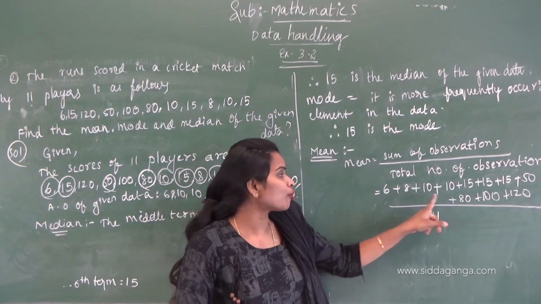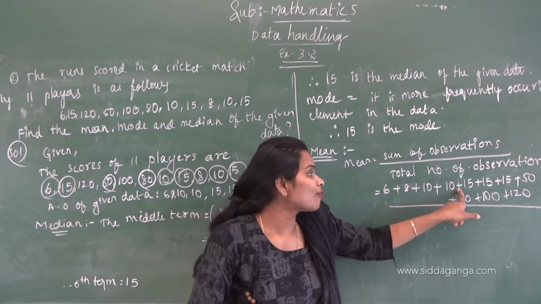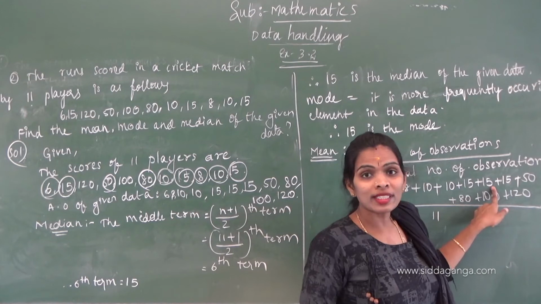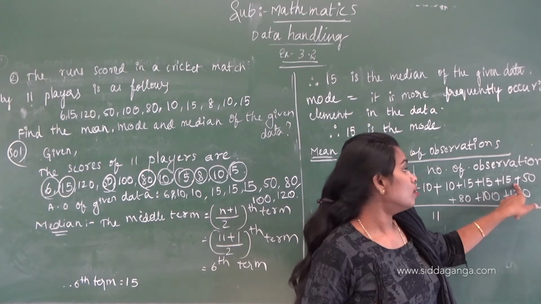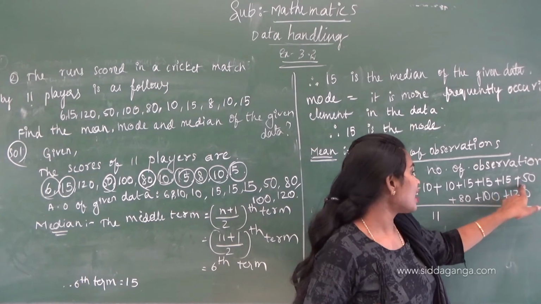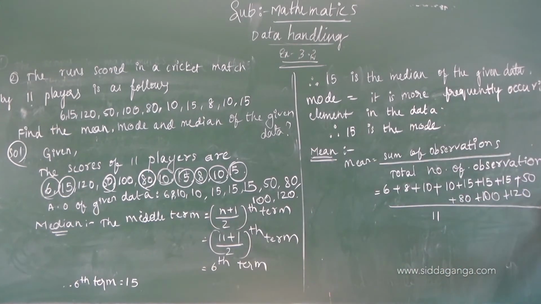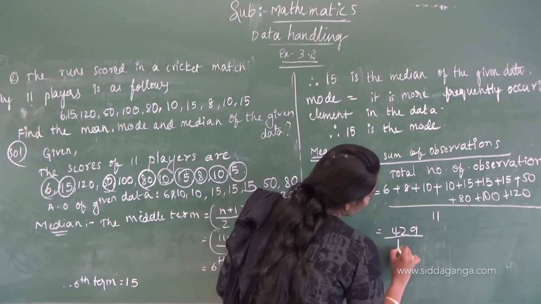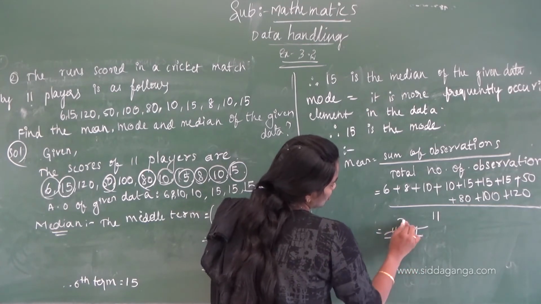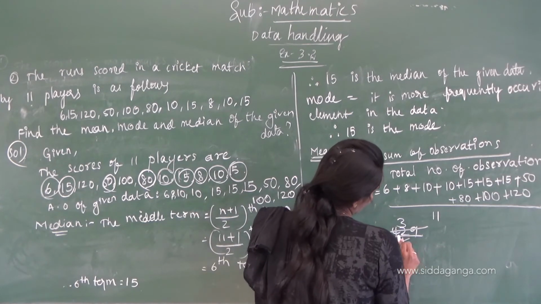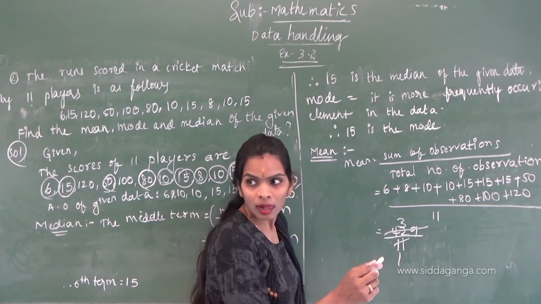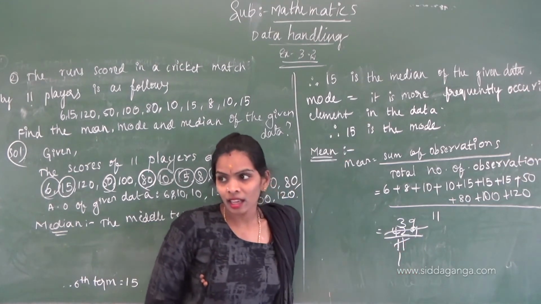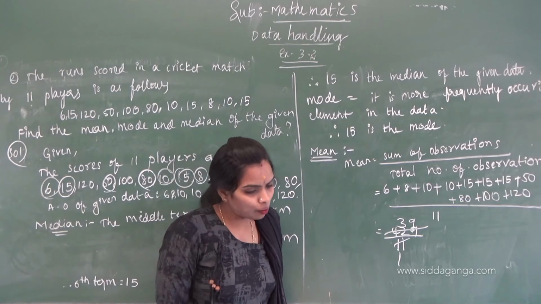What is 6 plus 8? 14. 14 plus 20, 34. 34 plus 30, 64. 64 plus 50, 79. 79 plus 50, 130, 130, 250, 350. Correct? 429 will come. 429 divided by 11 is 39.